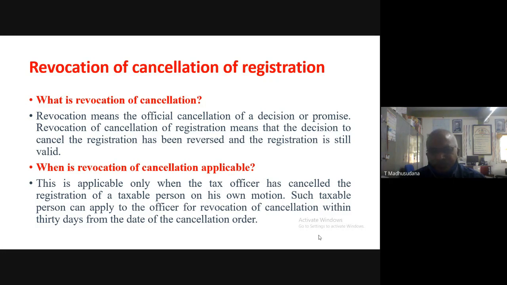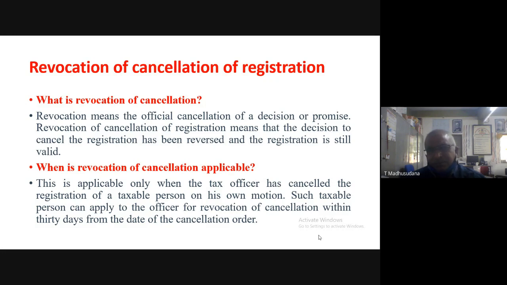So within 30 days, you have to apply for revocation of cancellation of registration.